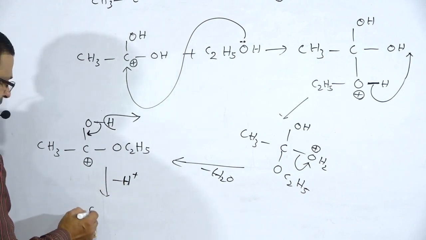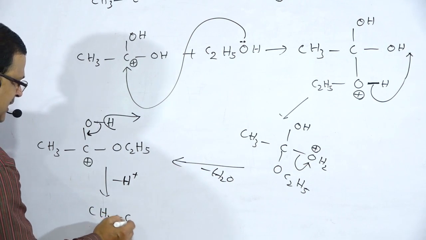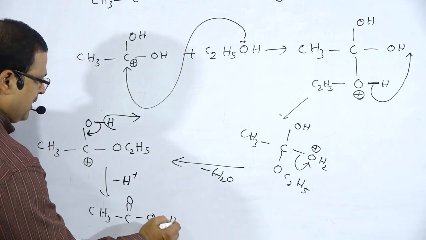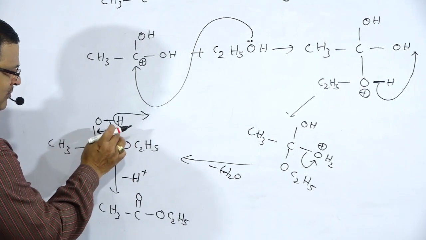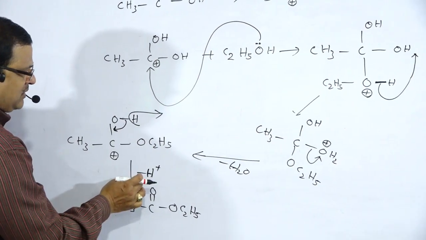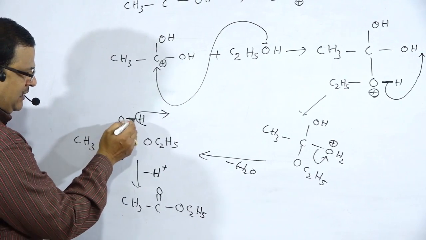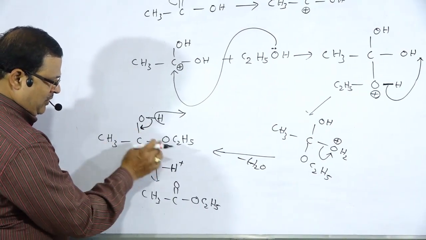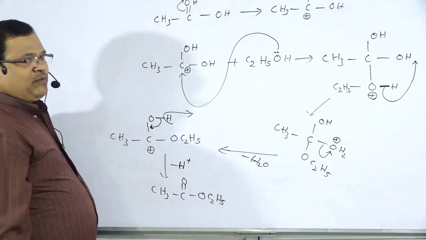So there is the formation of CH3 C double bond O, OC2H5, and the hydrogen atom is removed in the form of H plus. This bond forms a double bond here, CH3 C double bond O, OC2H5, that is the formula for an ester.